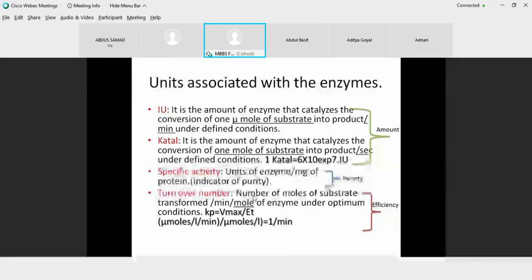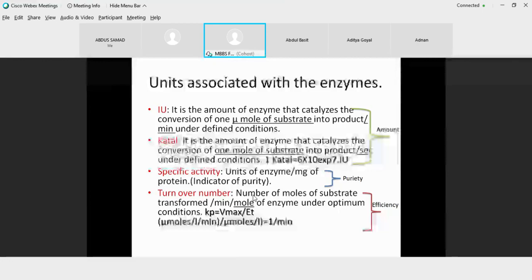Then, if we are talking about an enzyme, the first concern is how efficient your enzyme is. कितनी उसकी efficiency है कि वो substrate से product बना ले. So efficiency we say in terms of the turnover number. Turnover number is defined as the number of moles of substrate transformed per minute per mole of an enzyme.